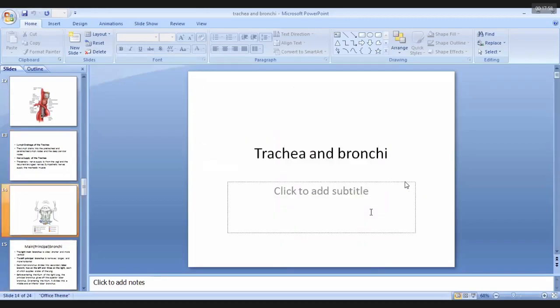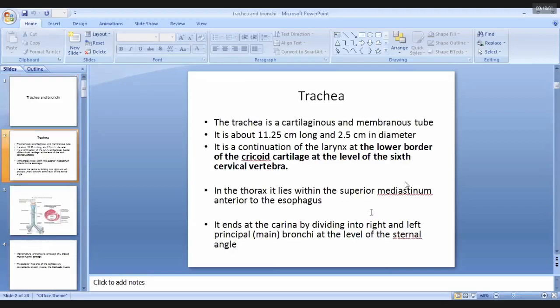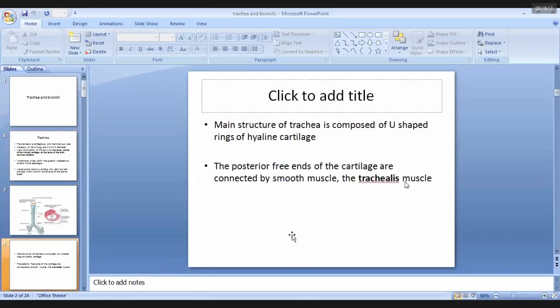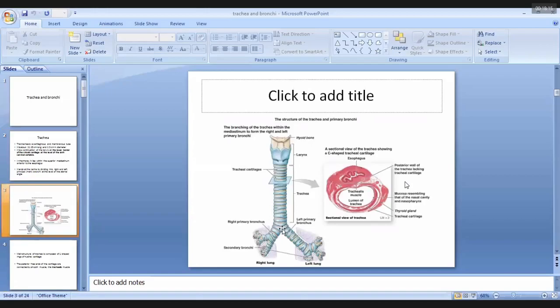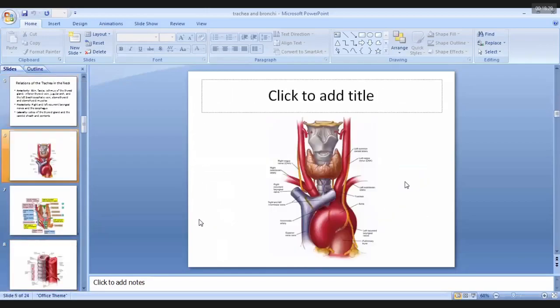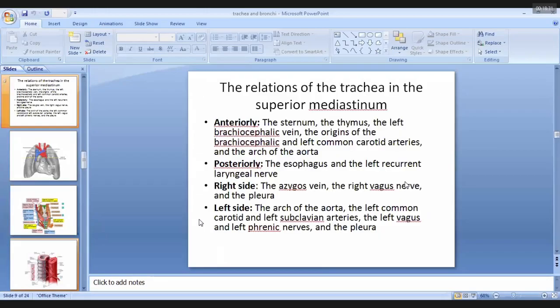That's all about the trachea. The trachea is a continuation of the larynx. It starts at the level of the cricoid cartilage, and its posterior landmark is the C6 vertebra. It ends at the level of the sternal angle. The part where it ends is known as the carina, where it divides into two main bronchi, the right principal and the left principal bronchus. It is divided into two parts: the part that lies in the neck region, then it extends into the superior mediastinum, where it is known as the mediastinal or thoracic part of the trachea.